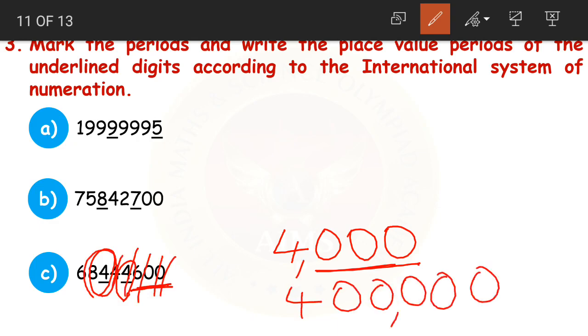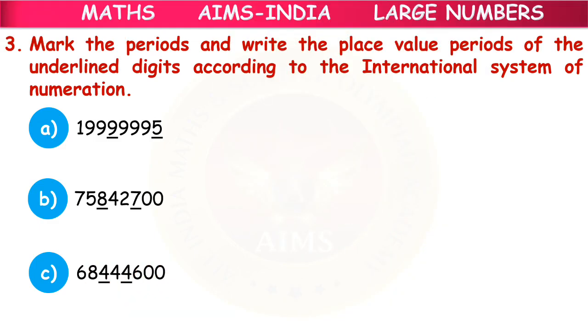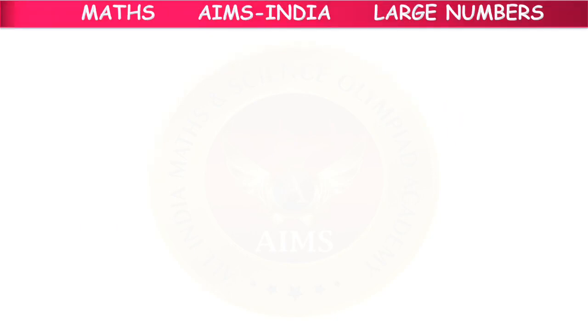Understood, children? Again, it is important to place the commas after every 3 digits. I hope this is clear how to write the place values and place value periods for the given digits. According to which system, children? According to the international place value system.